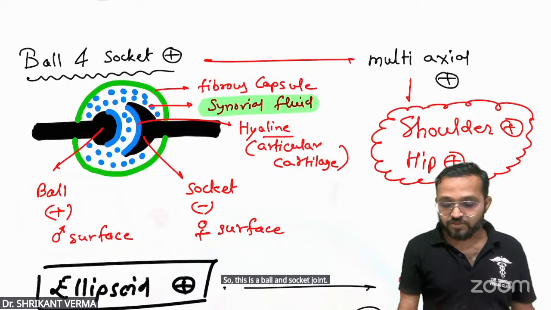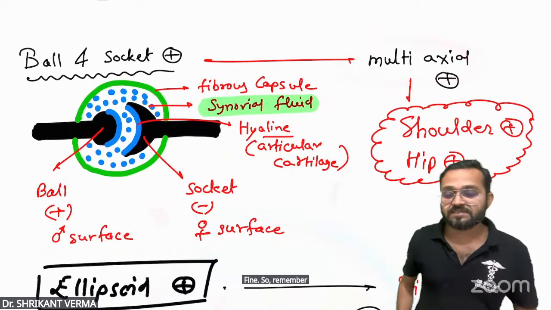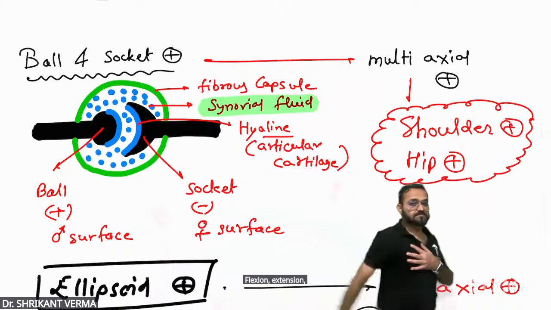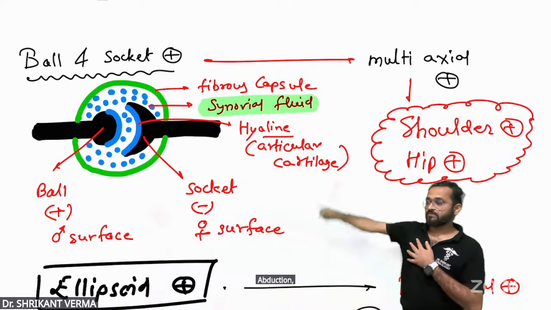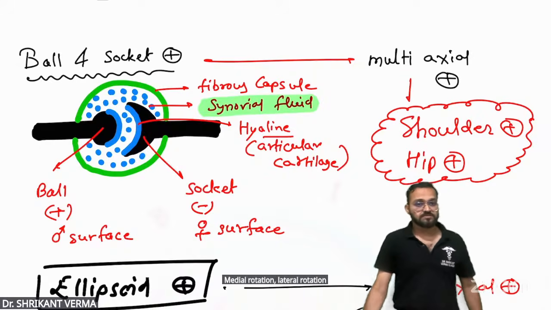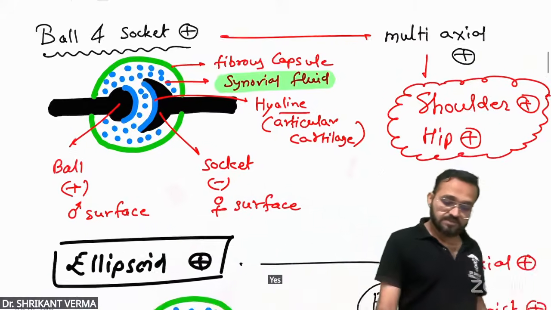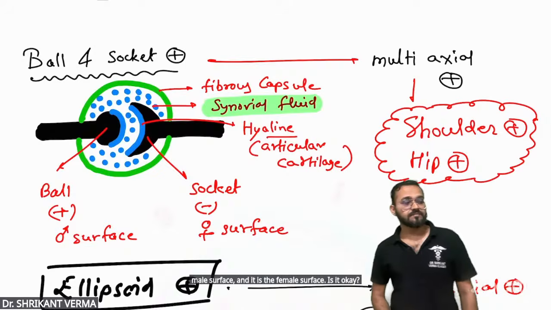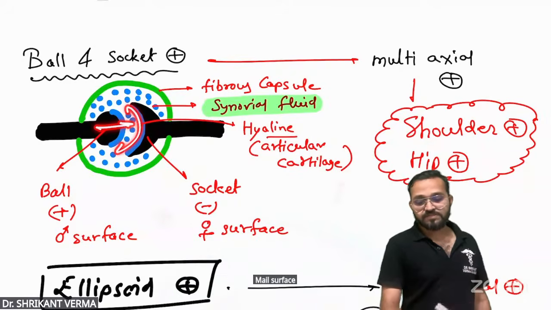Fine. So, remember, these are multi-axial. They are causing movement at every axis. Flexion, extension, one axis. Abduction, adduction, one more axis. Medial rotation, lateral rotation, this is the third axis. This is the male surface and it is the female surface. Is it okay? Male surface is inserted into the female surface.